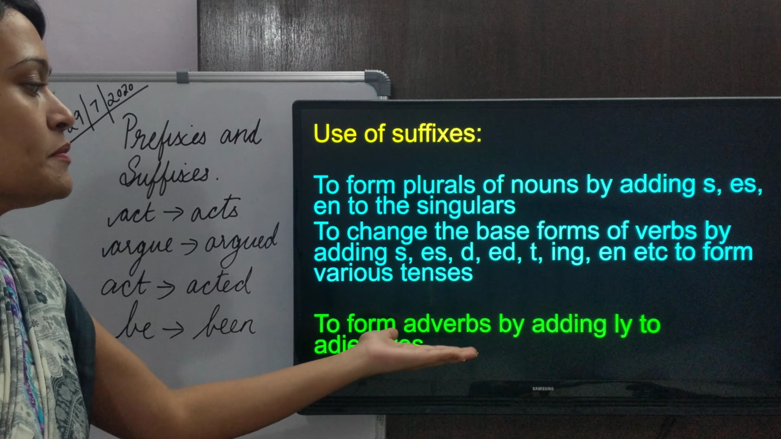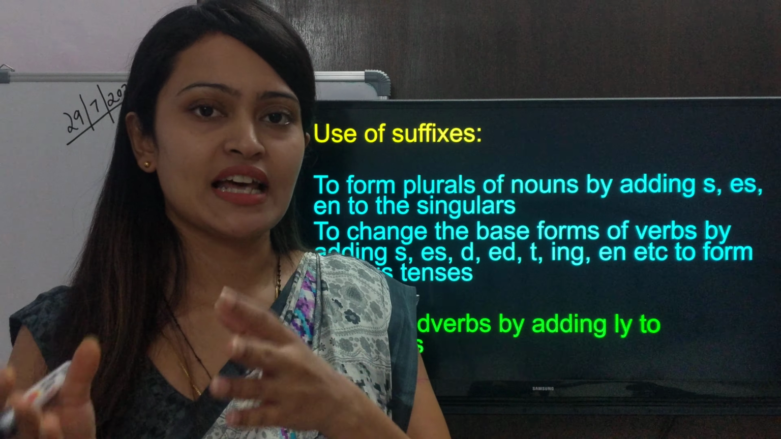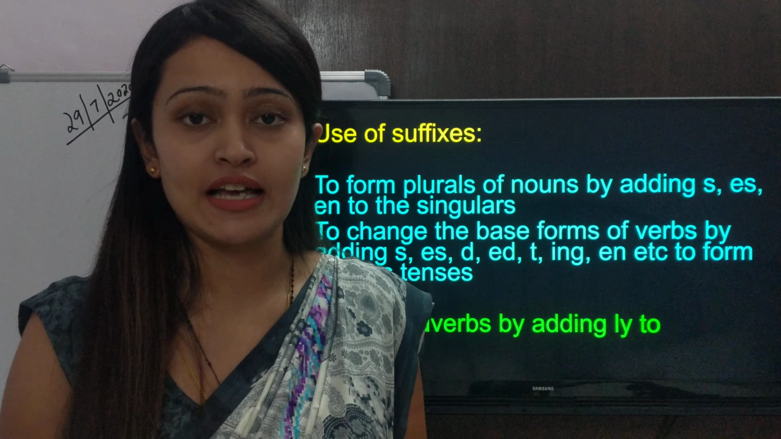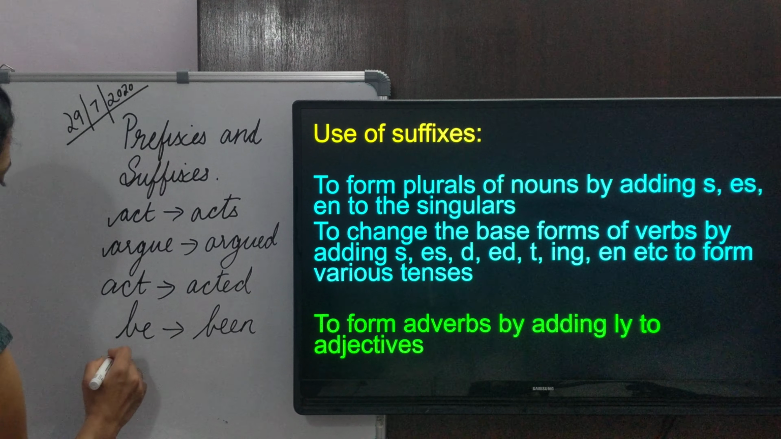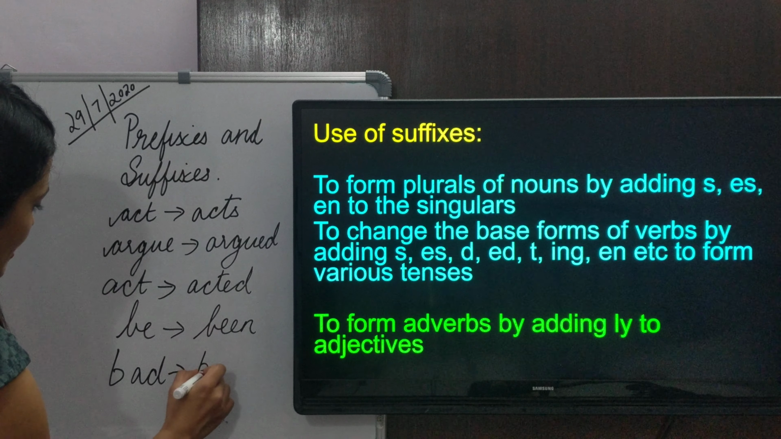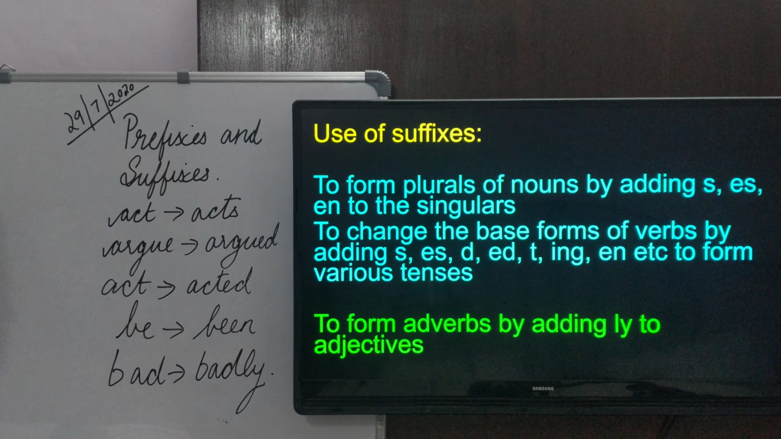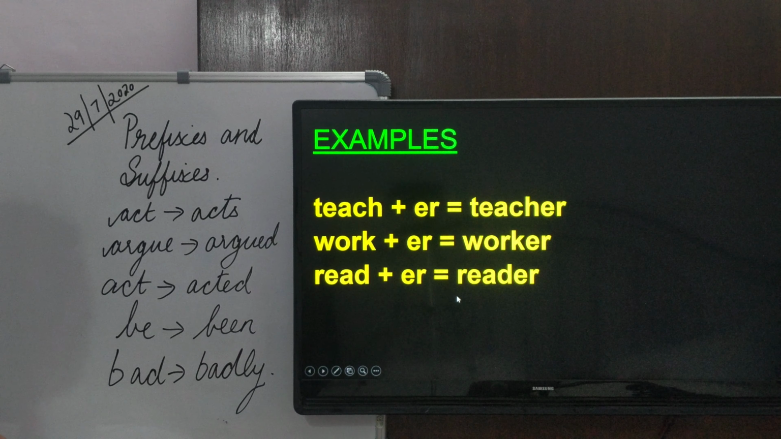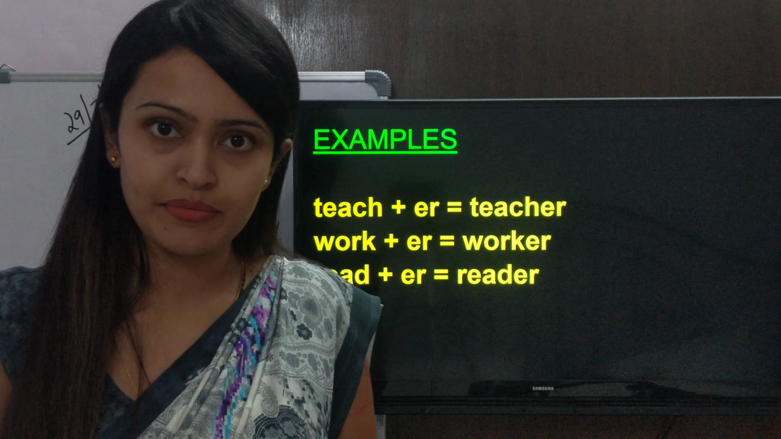To form adverbs by adding ly to adjectives. So basically you can convert an adjective into an adverb. For example, you can take the adjective bad, and you can attach the ly suffix to make badly as the adverb. Okay. The other examples quoted over here, we'll go through them now.